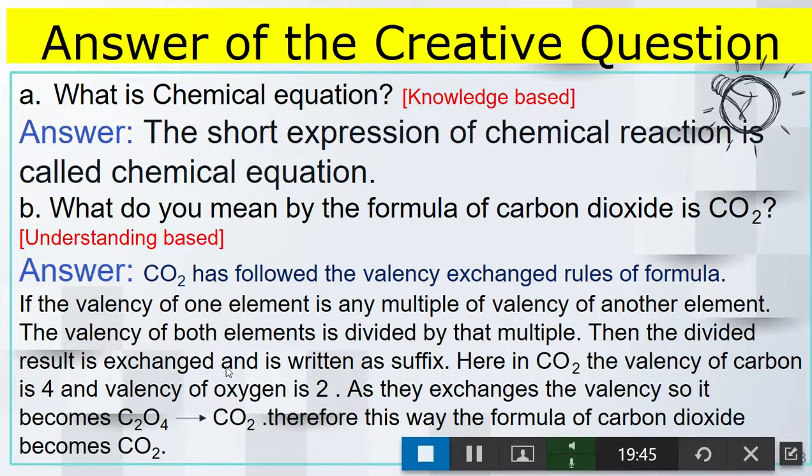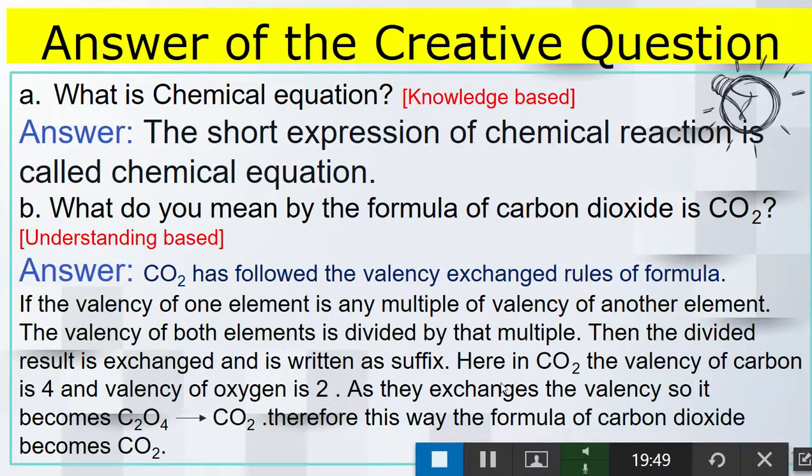So it is multiple, is it? Now what you have to do? You have to write the formula, the rules you have to write, and at the end you have to complete it. So first of all, you must write this knowledge base part, that valency exchange rules of formula. Otherwise you will not get 1 mark. For this one you will get 1 mark, and for the rest of the part you will get the other marks. Keep in mind.